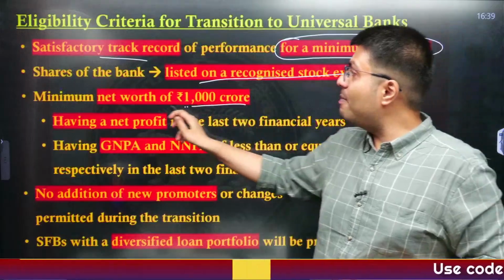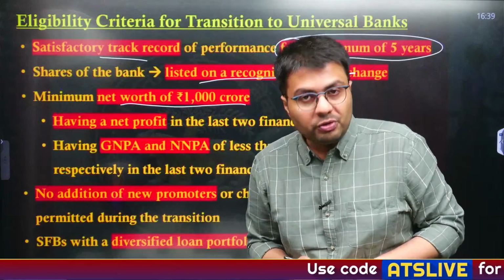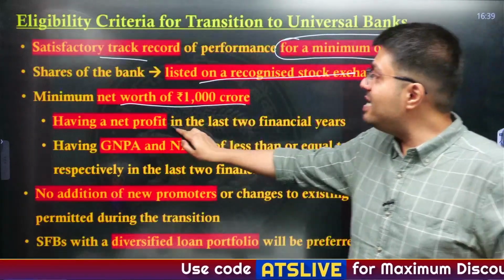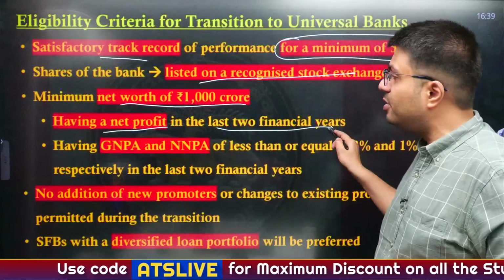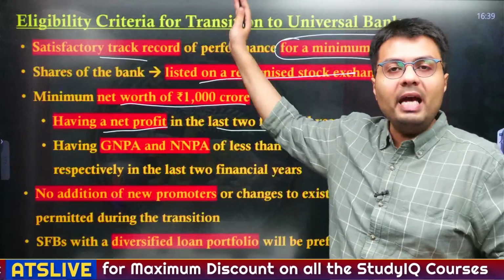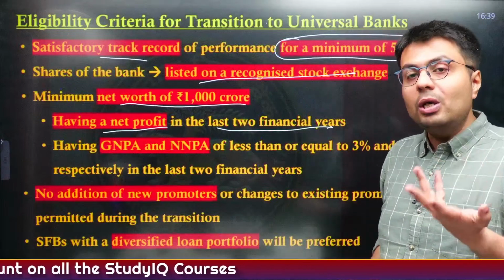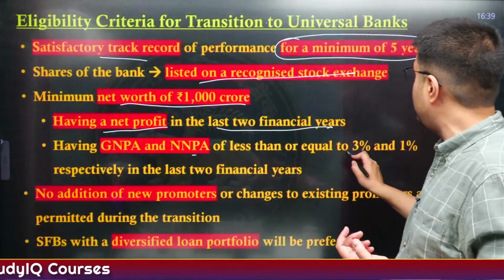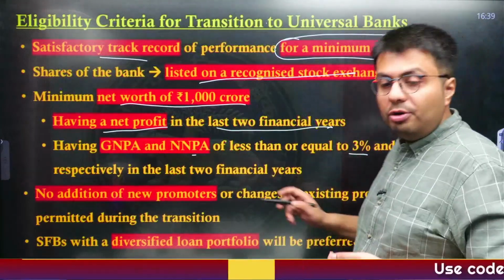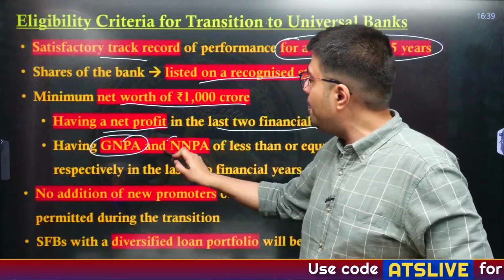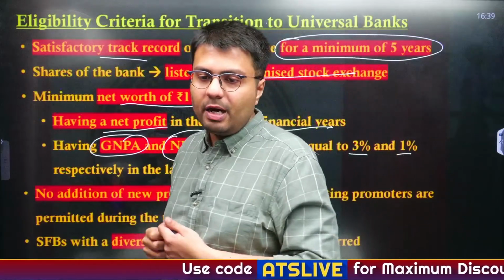Similarly, they need to have a minimum net worth of 1,000 crore rupees, and they need to have a net profit in the last 2 financial years before they file the application to get a license of a universal bank. Similarly, their gross NPA and net NPA need to be less than or equal to 3% and 1%. Do you understand the difference between gross NPA and net NPA? Can anyone let me know in the comments?